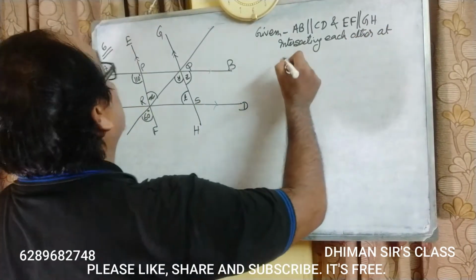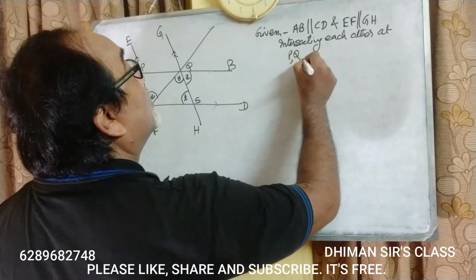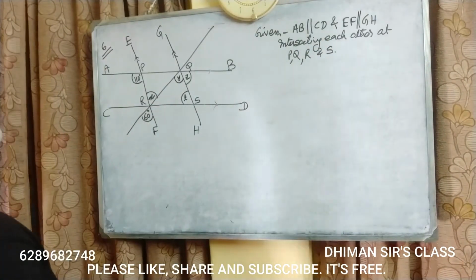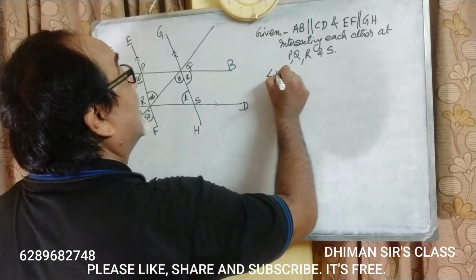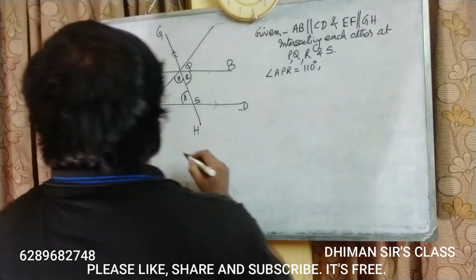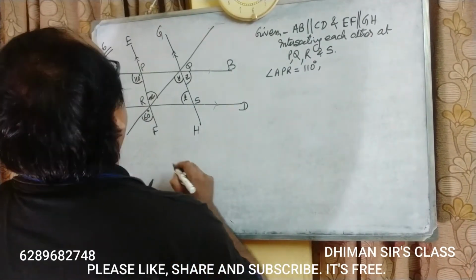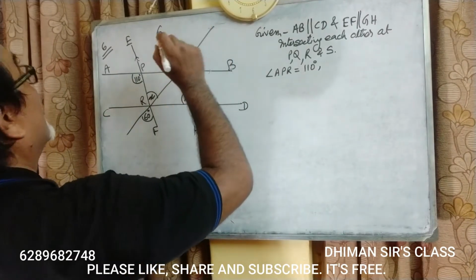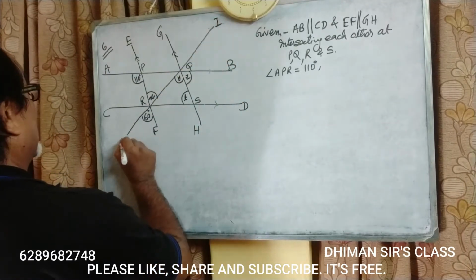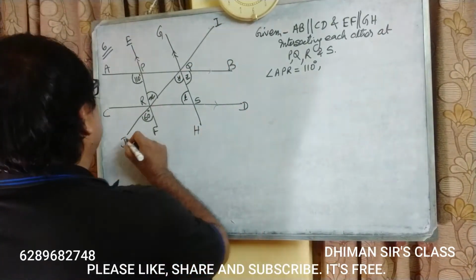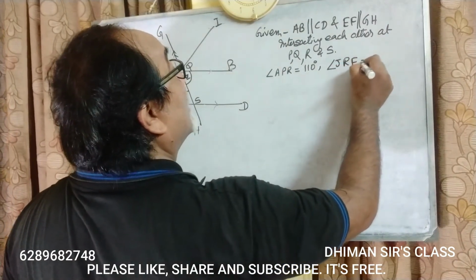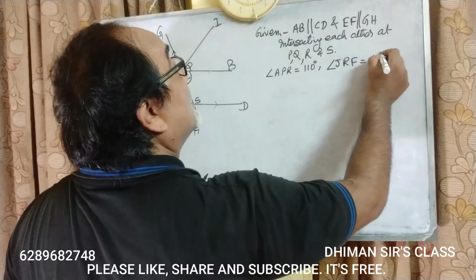At P, Q, R and S. Angle APR is 10 degree. Let this be PQR, ABCD, EF, GH, IJ. Angle JRF is equal to 60 degree.